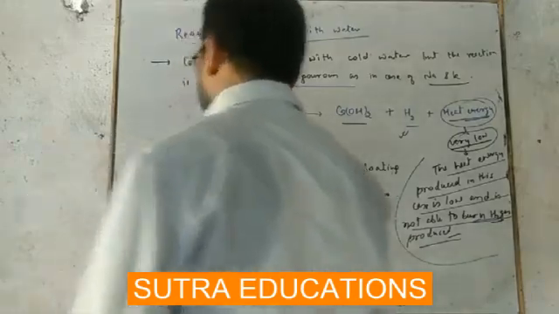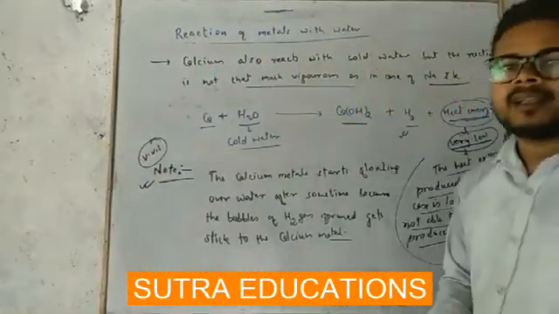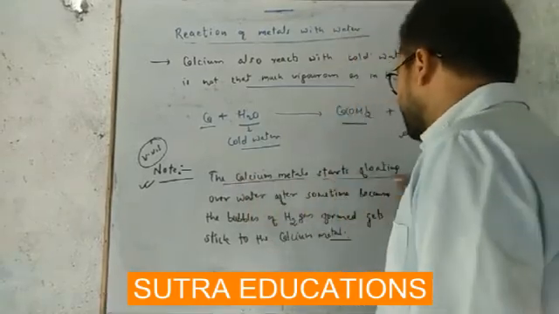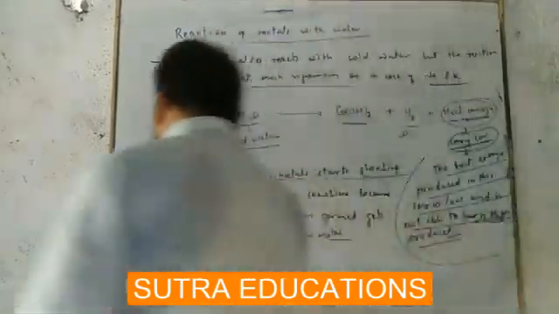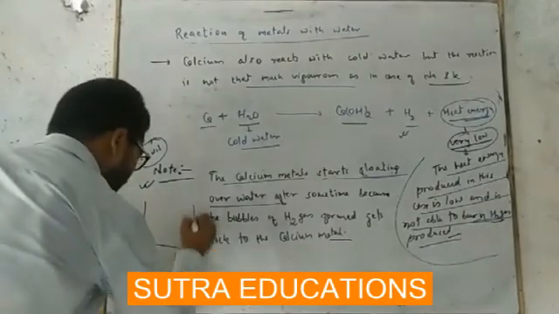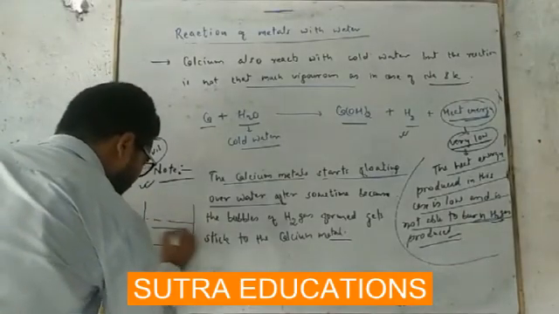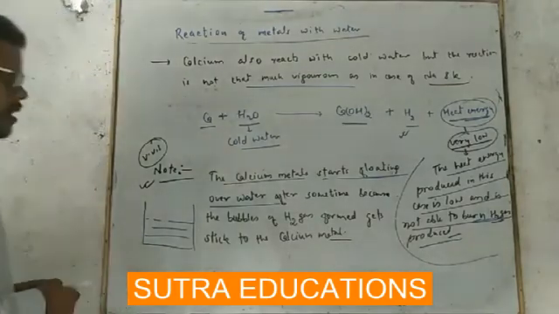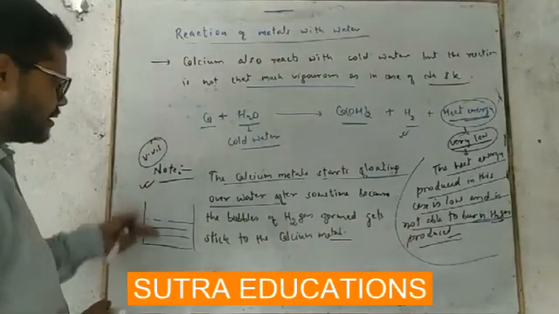Once again I am telling you, this is very, very important. The calcium metal starts floating over water. Means what? Say this is water, inside this container water is present, and you are going to react calcium with water.